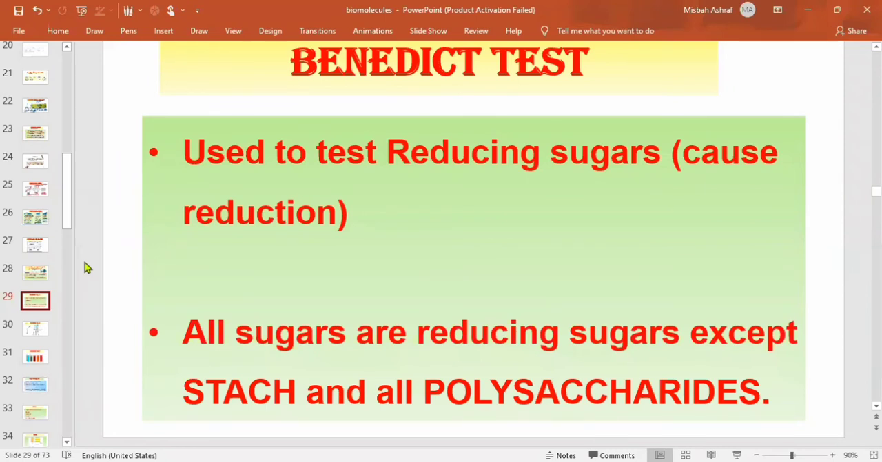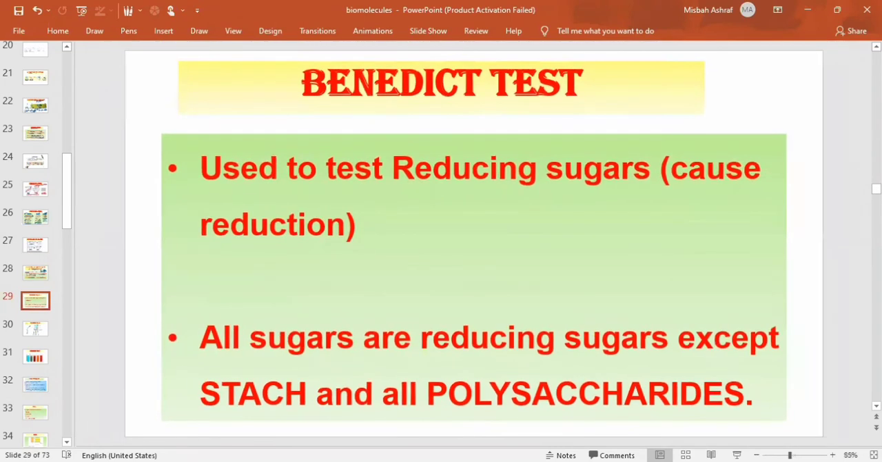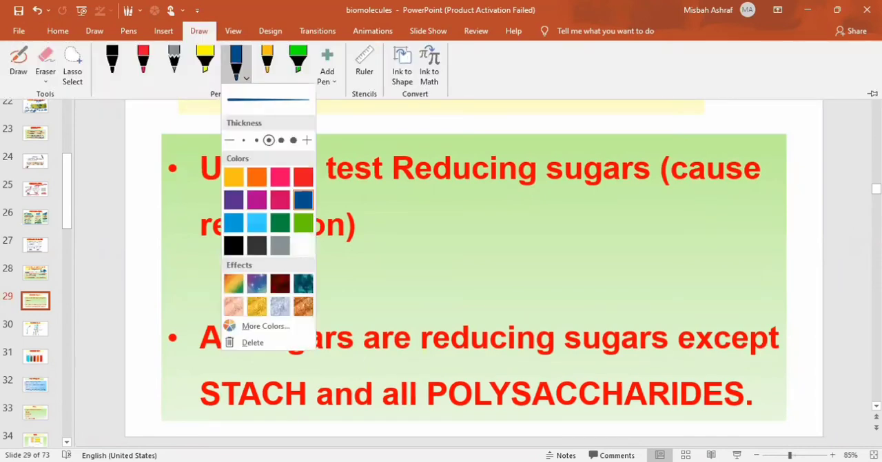Beta, next, this is important. How are you going to test the carbohydrates? In carbohydrates we have studied there are monosaccharides, disaccharides and polysaccharides. Just give me 2 minutes more. These are tested by the Benedict test. Not all sugars are tested by the Benedict test. The Benedict test is for the reducing sugars.